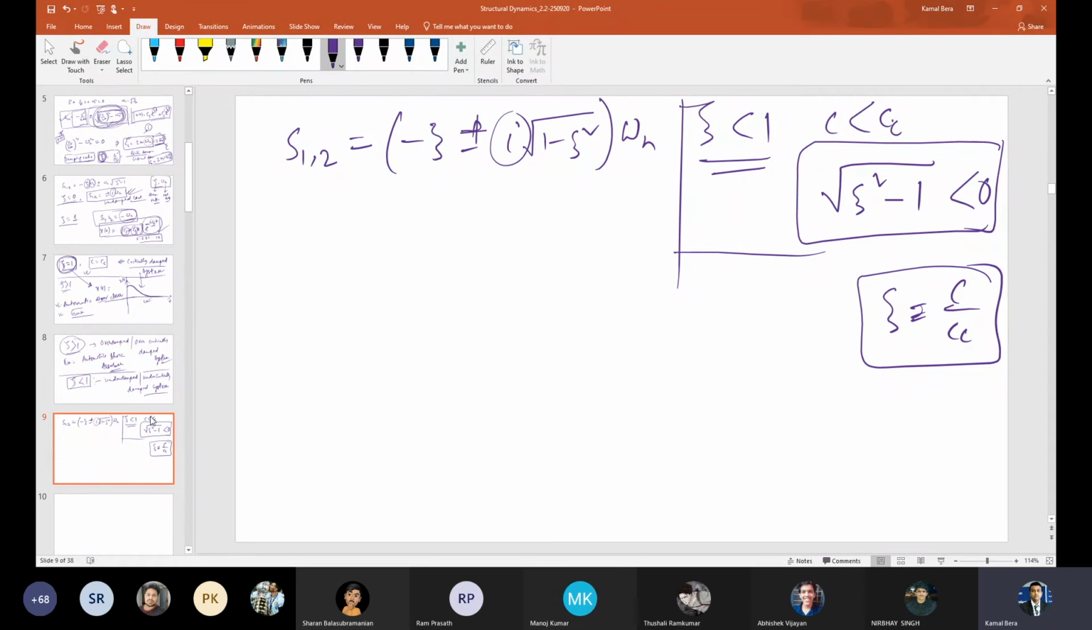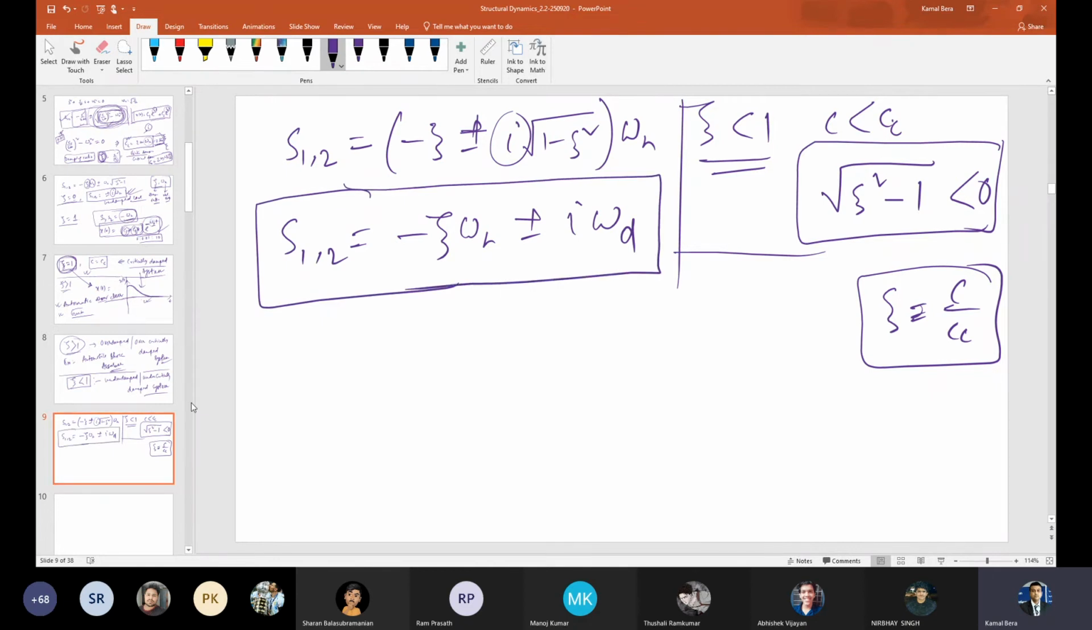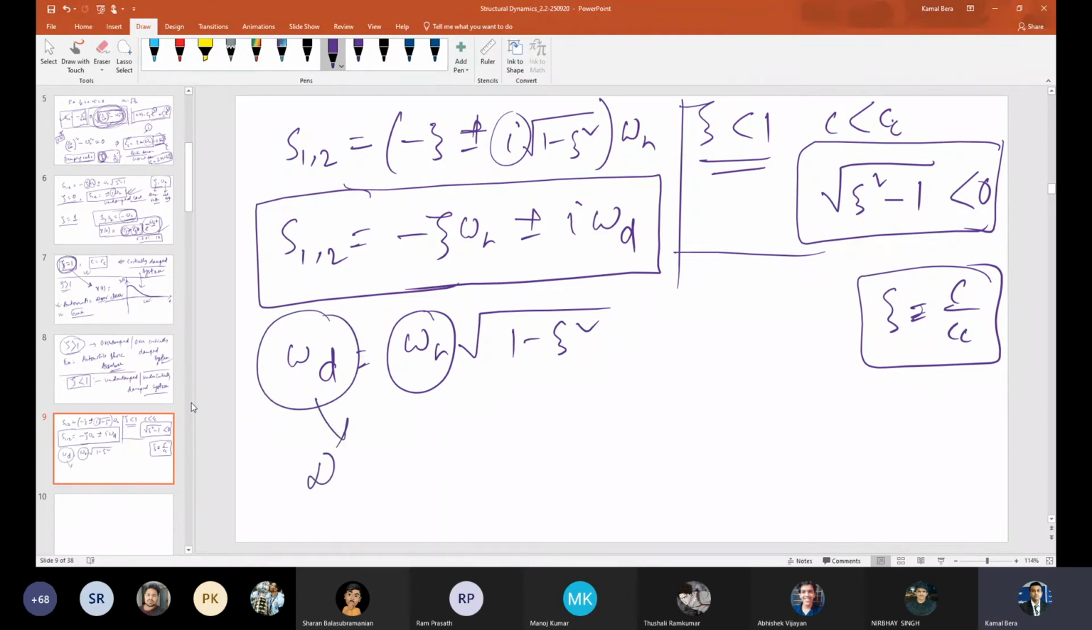Before writing that, let me introduce a term to simplify the expression. So this is basically zeta omega n plus minus i omega d, the new term I have introduced. What is omega d? Omega d is omega n root over 1 minus zeta square. What is omega n? Natural frequency, root over k by m. Omega d is defined as the damped natural frequency of the system, the frequency of the damped free vibration.